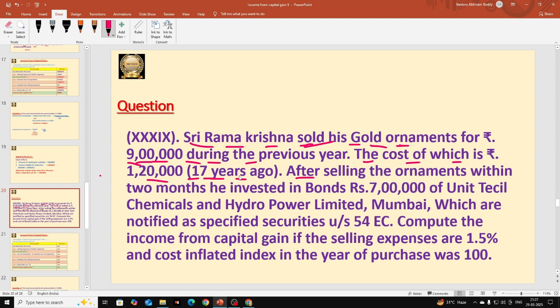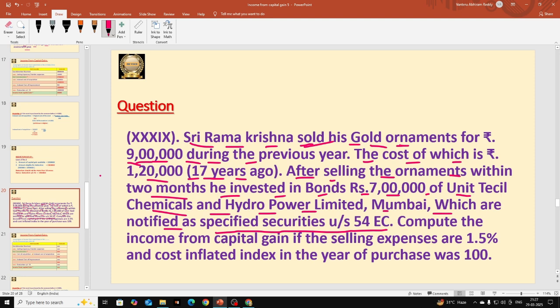Hope this is clear. Next, after selling the gold ornaments, within 2 months he invested 7 lakhs rupees in bonds of Unit Tehsil Chemicals and Hydropower Limited, Mumbai, which are notified as specified securities under section 54 EC.